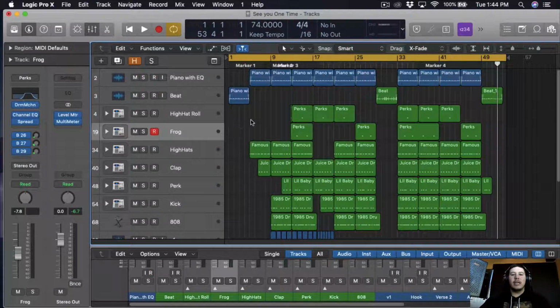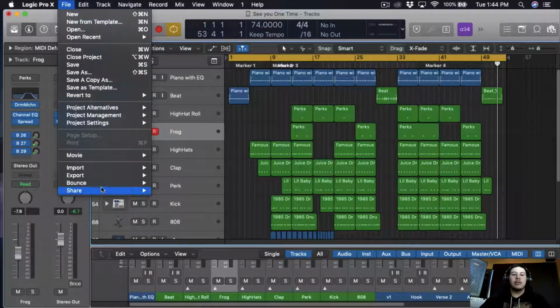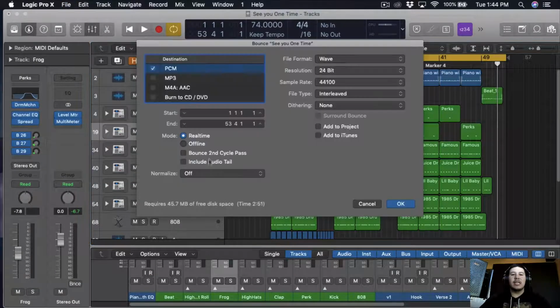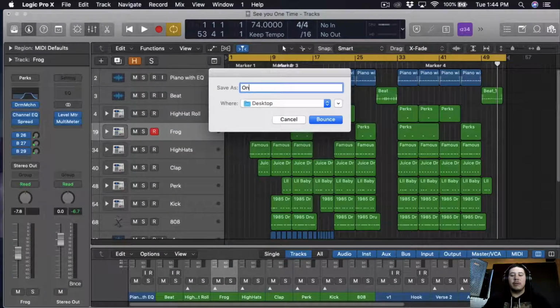The best way to export a track personally is just go to file, go to bounce, project or section, go to PCM, and then put wave 24-bit sample rate. Just push OK. I'm gonna name it Only One Time, and then I'm gonna put bounce, and then it's gonna bounce to our desktop, and then we're gonna open it in a new project. So I'm gonna bounce it, and then we'll be right back.